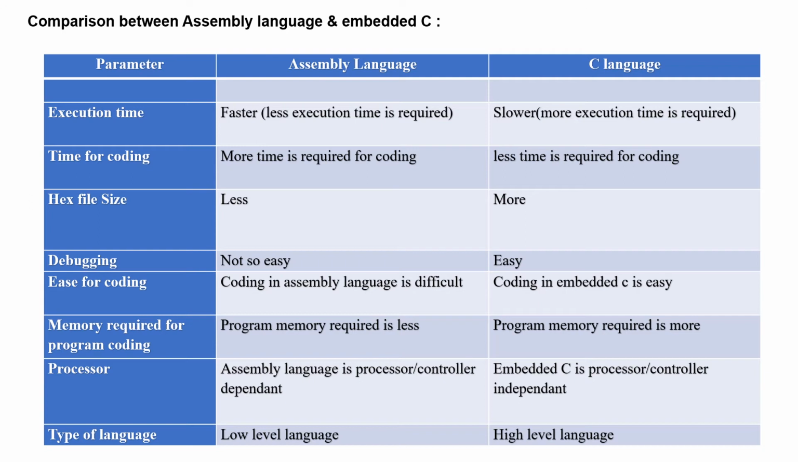Memory required for program coding. In case of assembly language, program memory required is less, and for C language, program memory required is more. Next parameter is the processor. Assembly language is processor or controller dependent, and for C language, embedded C is processor or controller independent. Type of language: assembly language is a low level language, and C is a high level language.